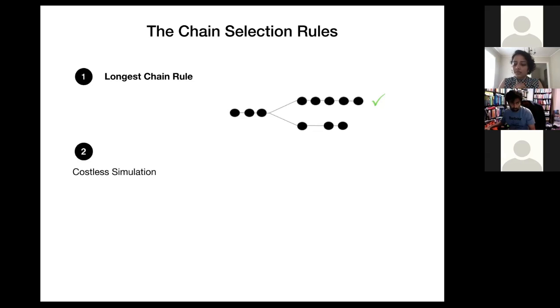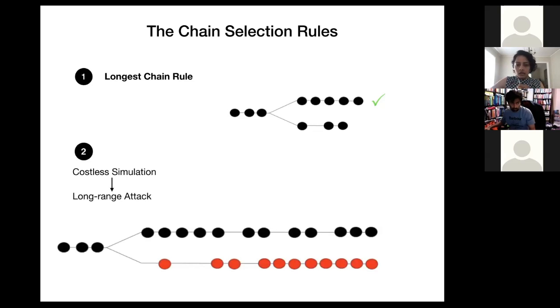Because of this vulnerability, an adversary can pose the so-called long-range attack, wherein she would have forked the chain long back in history, and then over time, slowly, by using various adversarial techniques like grinding, she would manipulate the slot leader distribution in such a way that eventually the total number of blocks in the dishonest chain is higher than the number of blocks in the honest chain. So clearly, in this case, the longest chain rule will not work, right?